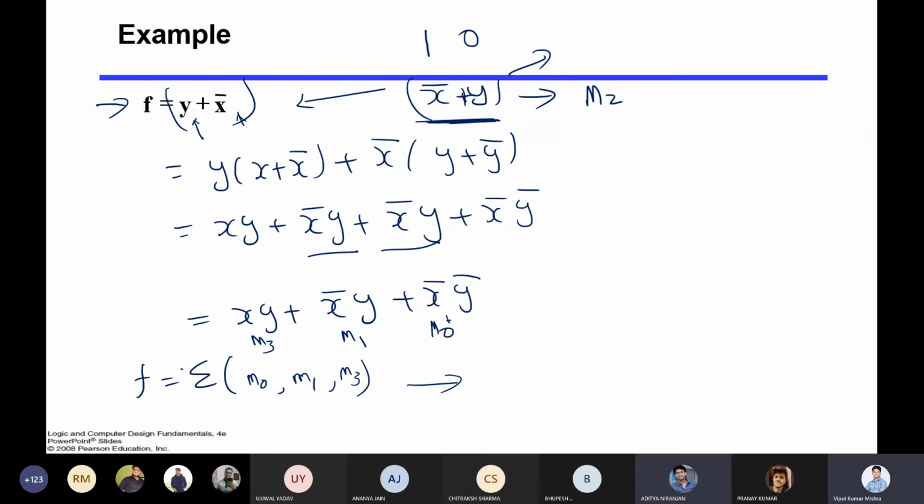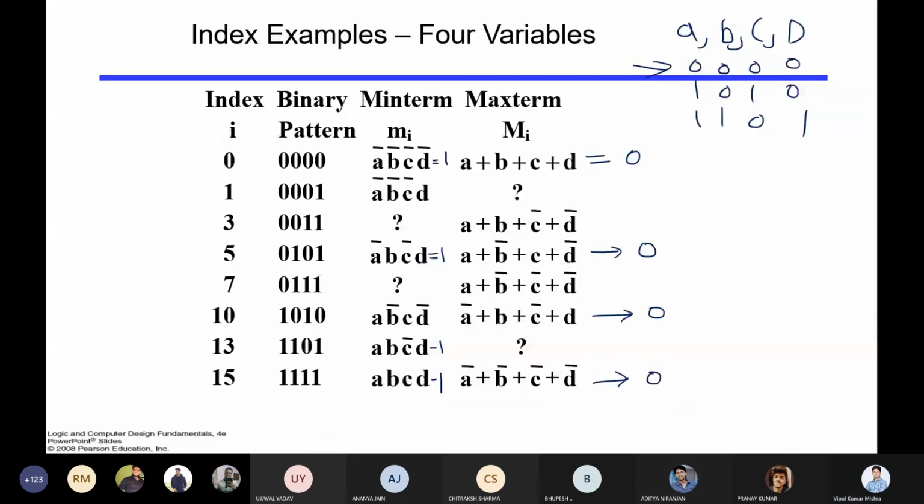Okay, so let me go back. Right. Now suppose in this place we have x and y: 0 0, 0 1, 1 0, 1 1. Now I want to say what will be the max term. What will be the max term for this? Sir, 1 0 0 will come.